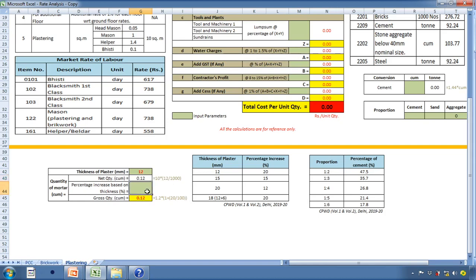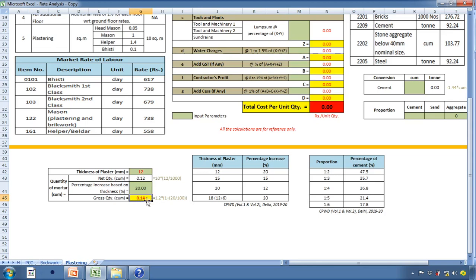Now it is to be noted that there is a percentage increase in the quantity of cement mortar based upon the thickness. Now for various thickness of plaster, that is for 12 mm thickness plaster, 15 mm thickness plaster and 20 mm thickness plaster, the percentage increase is 20%, 15% and 12% respectively. So our thickness is 12 mm, so the percentage increase would be 20%. So I'll input here 20. So the gross quantity of cement mortar is 0.14 cubic meter.